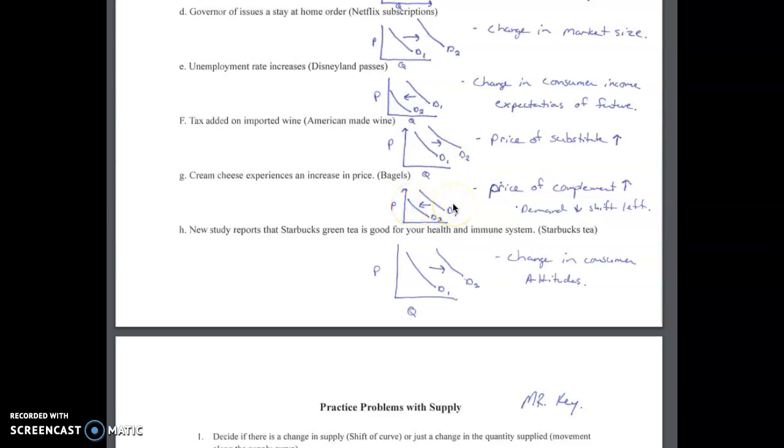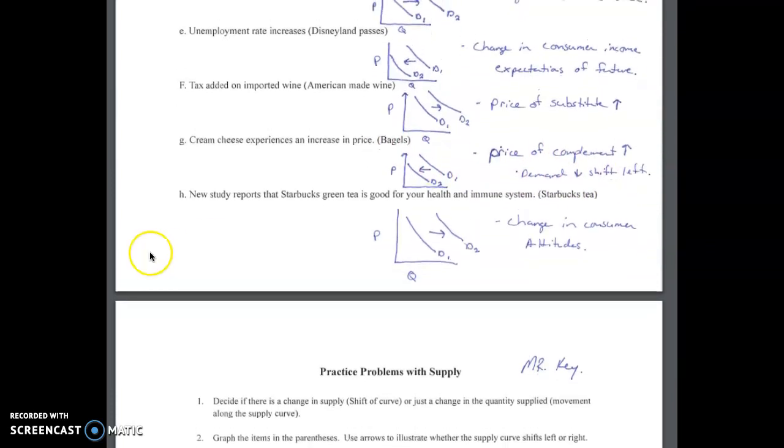And here these move in an inverse relationship. As the price of the complement goes up, we're going to see demand for that good, in this case bagels, go down or shift to the left. And last one for demand. A new study reports that Starbucks green tea is good for your health and immune system. That's going to be a demand shift to the right. Change in consumer attitudes based on that new study and report. So there's the demand ones.